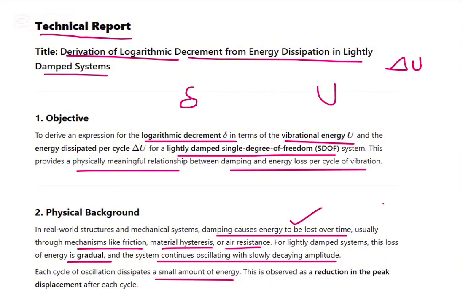Like in the first cycle the peak is higher, and in the second cycle the peak comes down, so slowly the peak is getting reduced. If you take time on one axis and amplitude on the other, the peak at each cycle is slowly damped out.